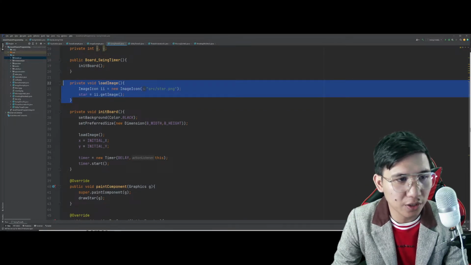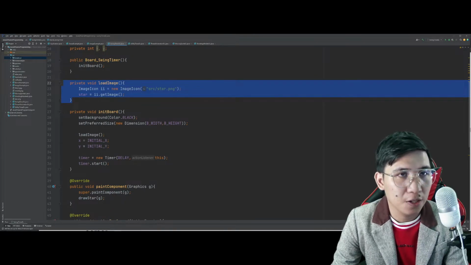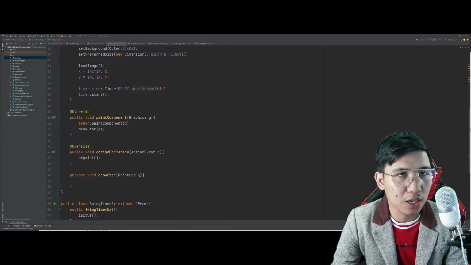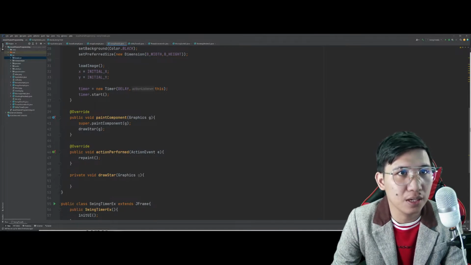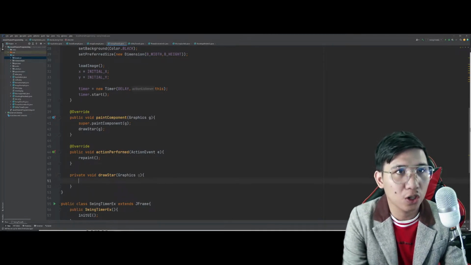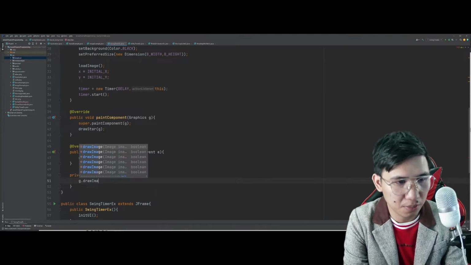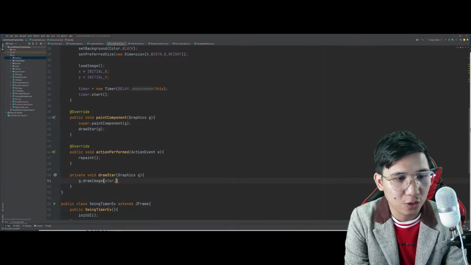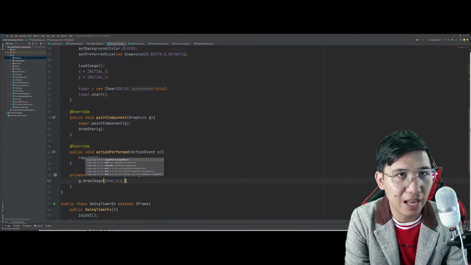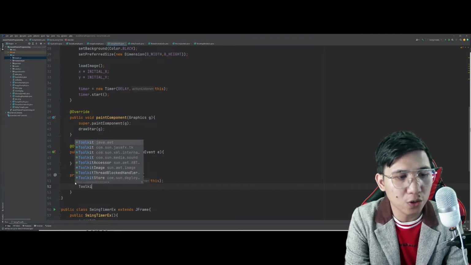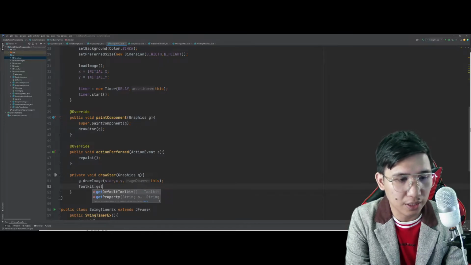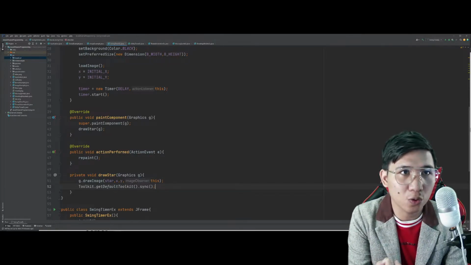You have the properties of your entire board, okay, which is basically the JFrame and the JPanel. It's inside that. So, i-work on na natin ngayon dito si action performed. Si action performed and at the same time, si draw star. Kasi si draw star dito natin ilalagay si image natin. Tatawagin natin yan. So, we have the star, we have the initial value, and reference to itself. Ganun po siya. Now, we also have to call what we call the toolkit, that getDefaultToolkit, para mag-sync in real time yung paggalaw ng star mo later on.